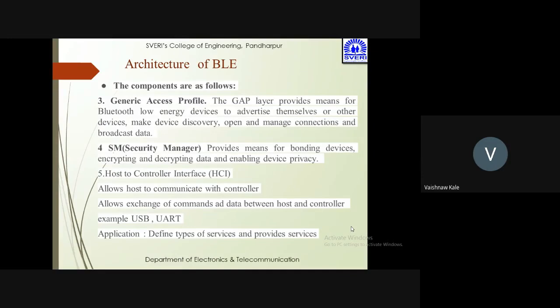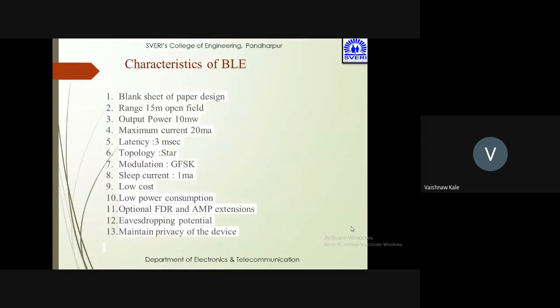Generic access profile provides a means for a Bluetooth low energy device to advertise itself, make device discovery, open and manage connections and broadcast data. Security manager provides a means of bonding devices, by providing encryption and decryption of data and enabling device privacy. Then HCI is called the host controller interface. It allows the host to communicate with the controller, exchanging commands and data between host and controller. Examples are USB and UART. The application defines types of services and provides services.